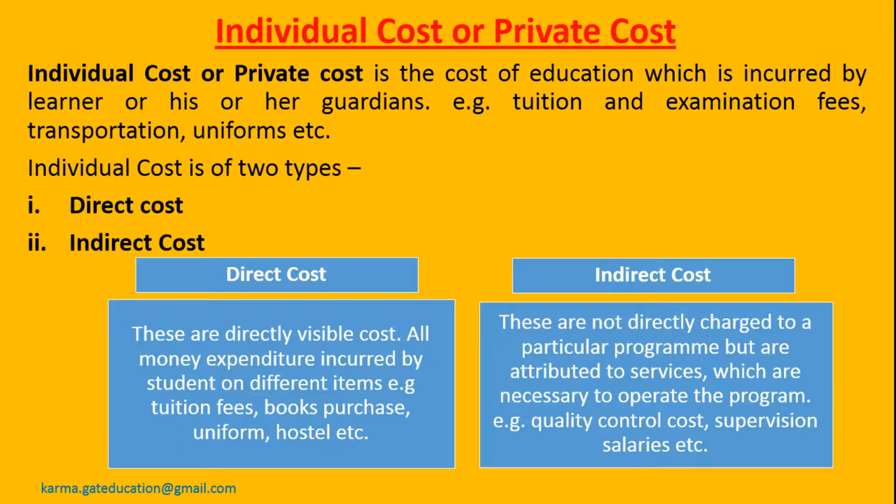Whereas indirect costs are not directly charged to a particular program but are attributed to services which are necessary to operate the program. For example, quality control cost, supervision salaries, then departmental sponsored program, maintenance, sponsored project administration expenses, etc. So these are the indirect costs.